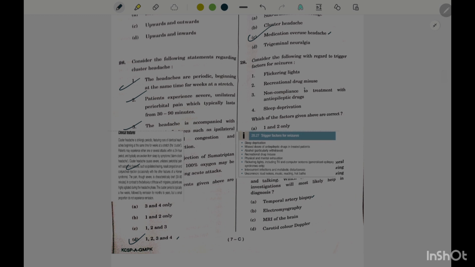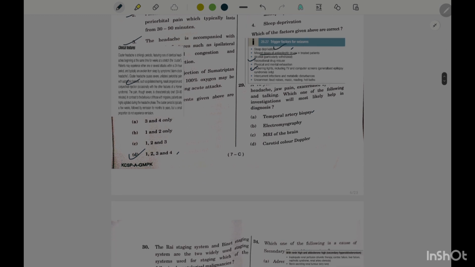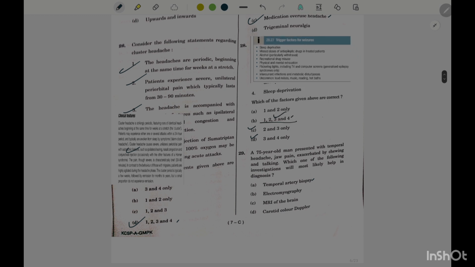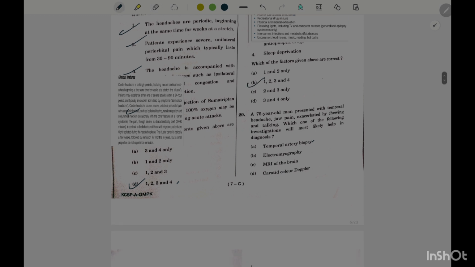Triggering factors of seizures: flickering lights, recreational drug misuse, non-compliance with anti-epileptic treatment, and sleep deprivation. So all of the following, 1, 2, 3, 4, are triggering factors of seizures.